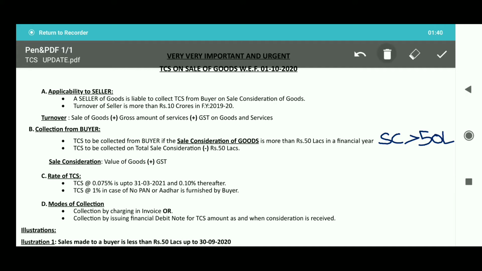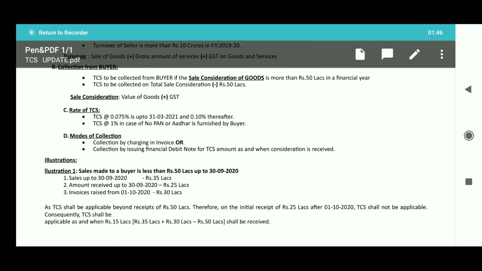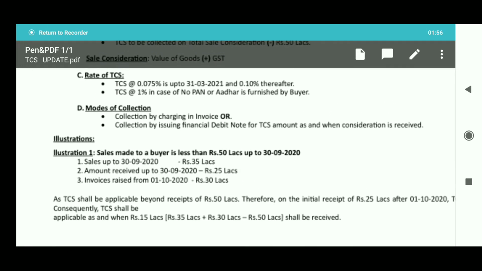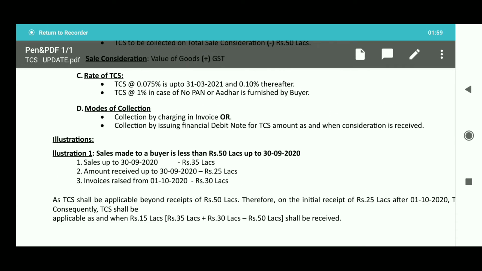While considering the sale consideration, the value of the goods and GST on those are to be included. And coming to the rate of TCS, in case of a person not furnishing his PAN card or other card details, TCS shall be collected at the rate of 1%. Till 31st March 2021 the TCS rate shall be 0.075%, and thereafter, from 1st April 2021, it is 0.1%.